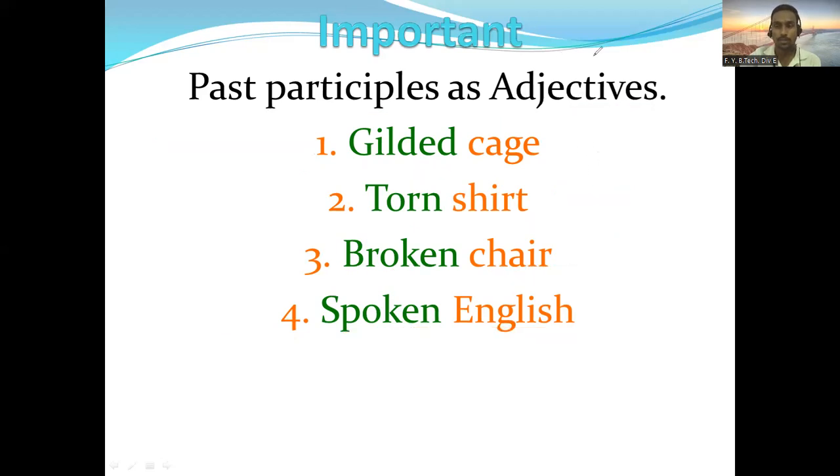Try to find out some examples. Is it clear? Any questions, doubts? Are you getting it? Okay, let's go to the next slide as there are no questions.